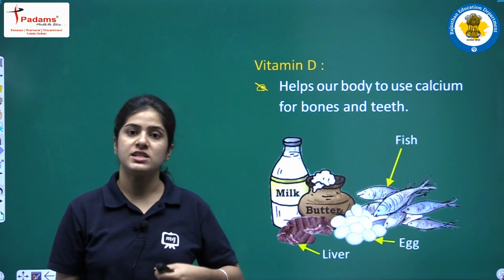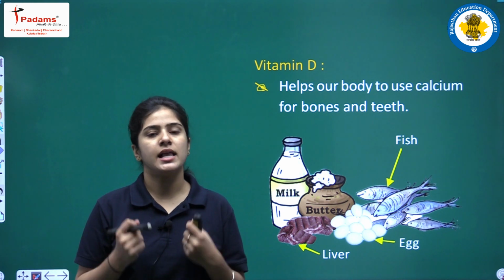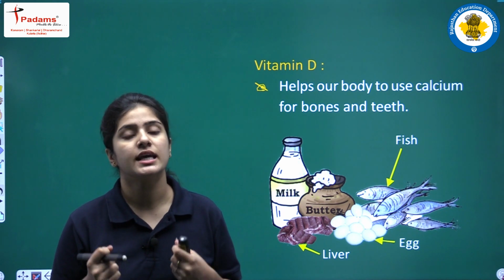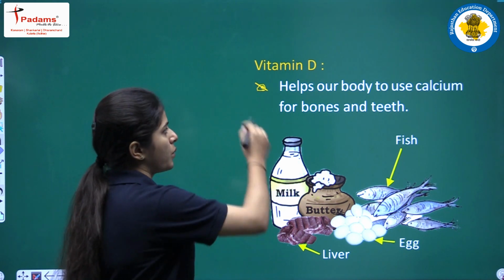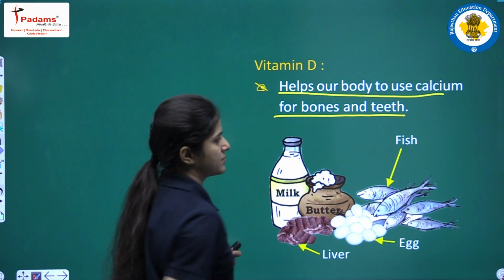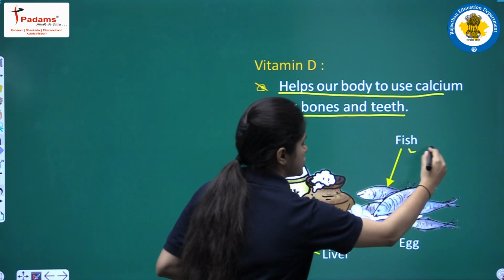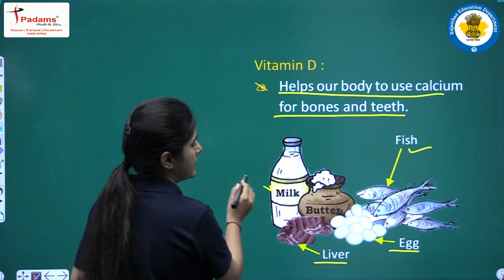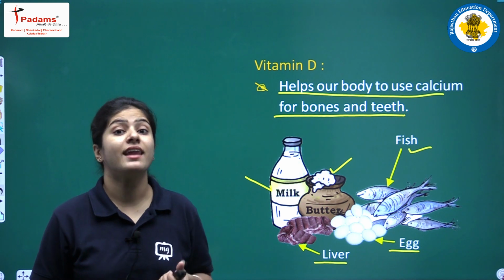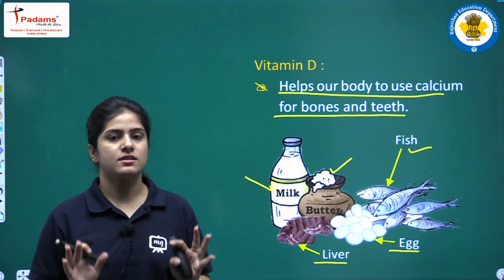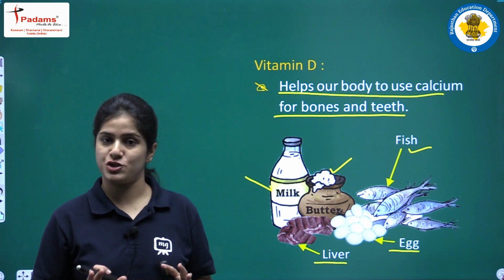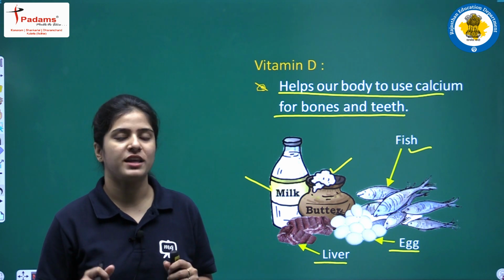Bachcho, if I am talking about vitamin D, vitamin D helps my body to use the calcium for keeping my bones and my teeth healthy, okay. Its sources are fish, egg, liver, milk, butter, okay. We get vitamin D from sunlight as well, okay. If you are just sitting in front of the sun for some time, that means you are not at all vitamin D deficient, okay. Your vitamin D content in your body is sufficient.